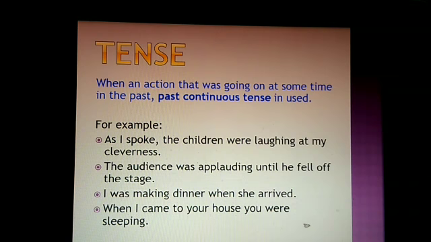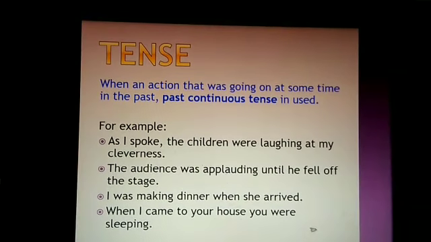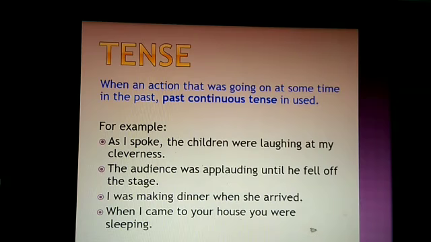Next you see, when an action was going on at some time in the past, past continuous tense is used. For example, as I spoke, the children were laughing at my cleverness. The audience was applauding until he fell off the stage. So see the past continuous tense. Then, I was making dinner when she arrived. So something was going on at some time in the past. When I came to your house, you were sleeping.